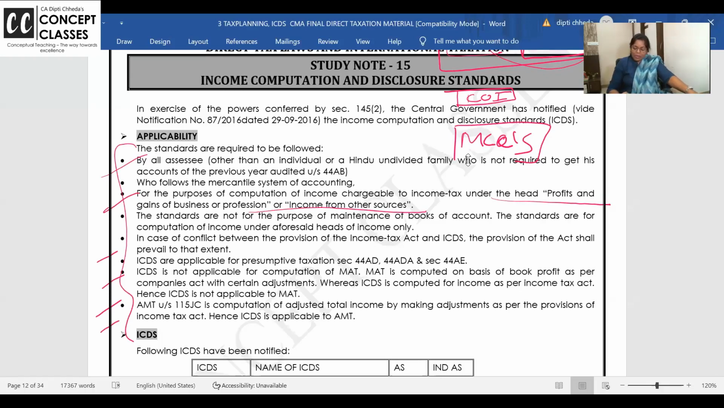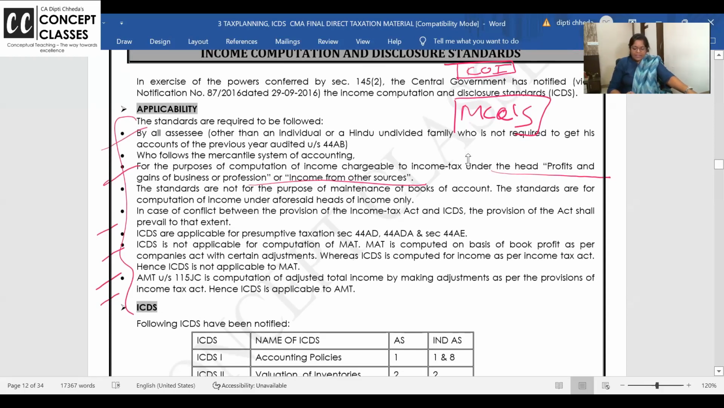In exercise of the power conferred under 145(2), central government has notified the ICDS from 2016 onwards. The standards are required to be followed. Oh, I missed explaining the first point only. It is applicable to whom? ICDS are applicable to all the assessees, but to individual and HUF, ICDS are applicable only if books of accounts are audited under 44AB. If their turnover exceeds 1 crore, books of accounts are audited.